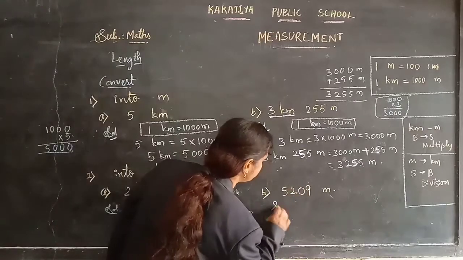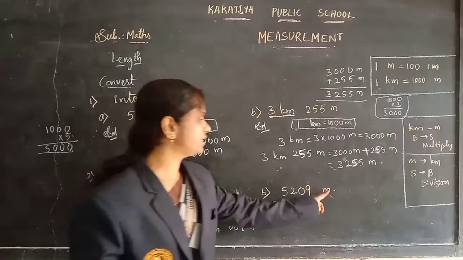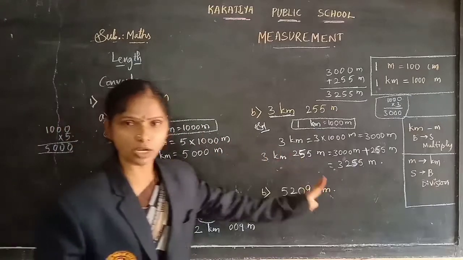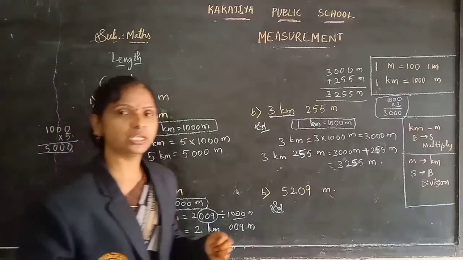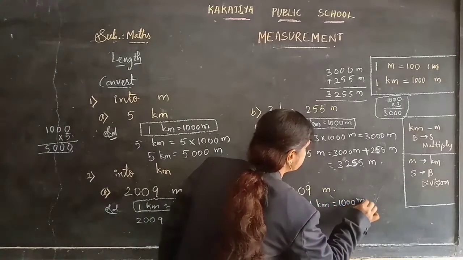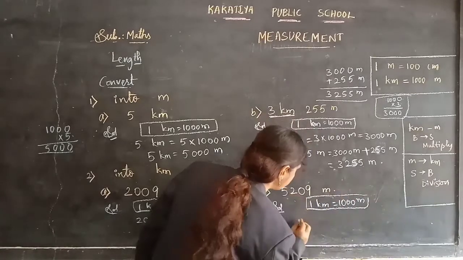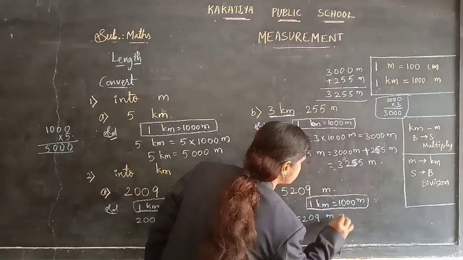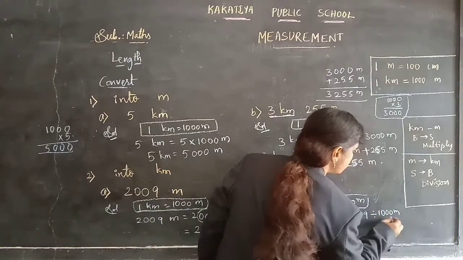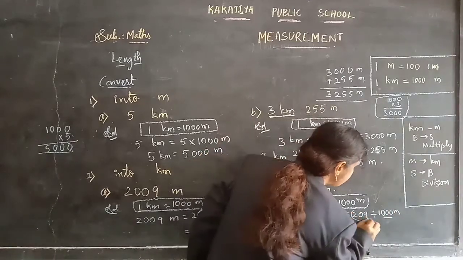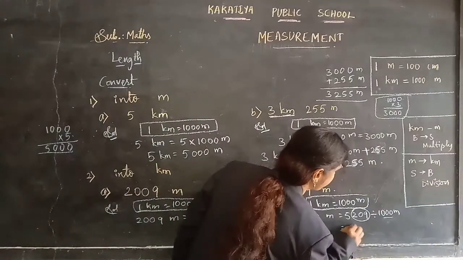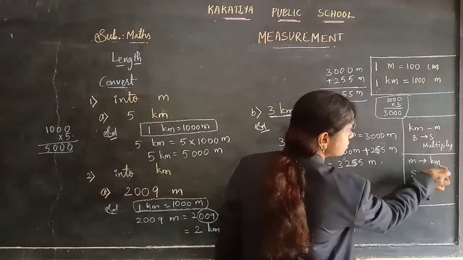Now let's do this solution here. Again here also the meters number we are converting into kilometers, smaller measurement into bigger measurement, children. You need to do division here. So first, 1 kilometer is equal to 1000 meters. Now the given question is 5209 meters. So 5209 meters we need to divide by 1000 meters. 1000 is again 3 zeros. So the last 3 digits will be the smaller measurement. The other numbers will be the bigger measurement. So the bigger measurement is nothing but 5. 5 comes under the bigger measurement, which is kilometers.